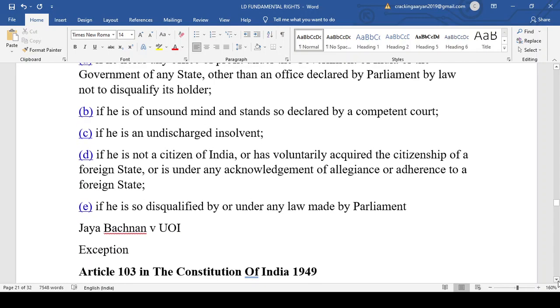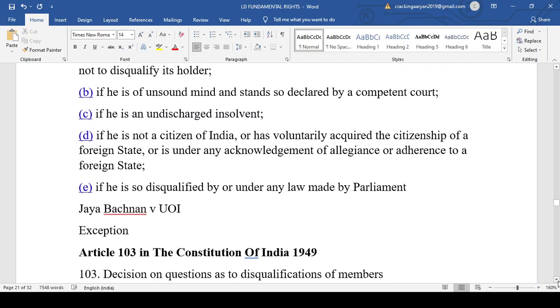If he is so disqualified by or under any law, then he will not be allowed to represent his constituency in the Lok Sabha.